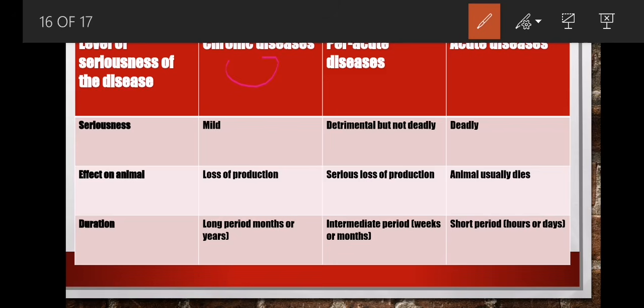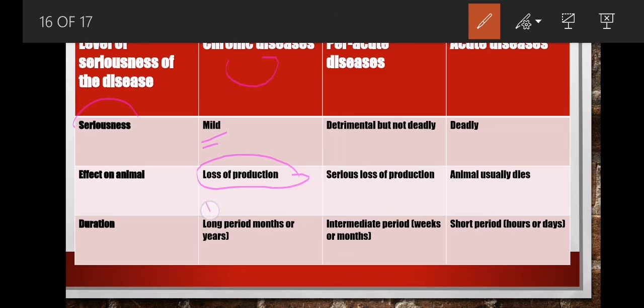Chronic disease, people, in terms of seriousness, we say it is mild. It is not dangerous in that way. Then when we look at the effect on production, we say this one will cause a loss of production. So the production will decrease.